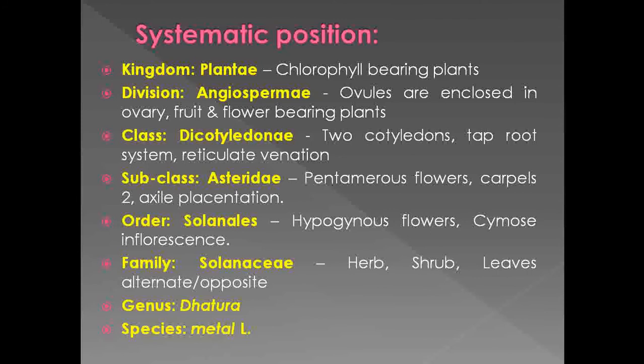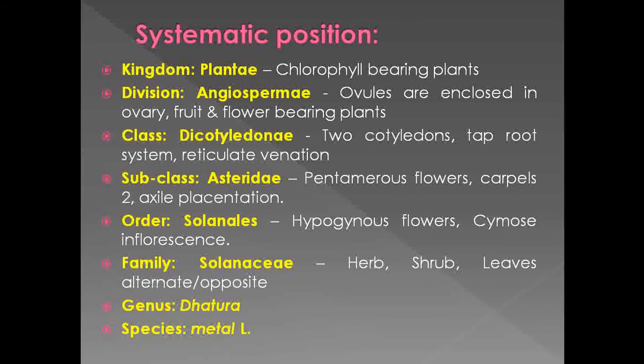The main characters of Asteridae are that the flowers are pentamerous, the carpels are two, and they show axile placentation. Here also Datura metel shows pentamerous flowers, two carpels, and ovules with axile placentation. That's why Datura metel belongs to subclass Asteridae.